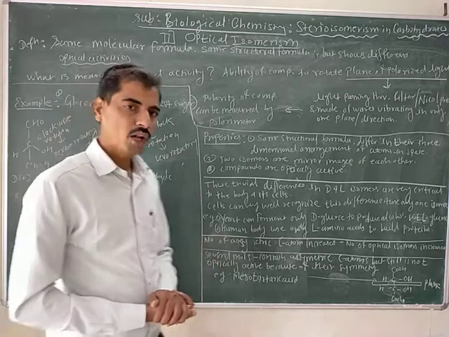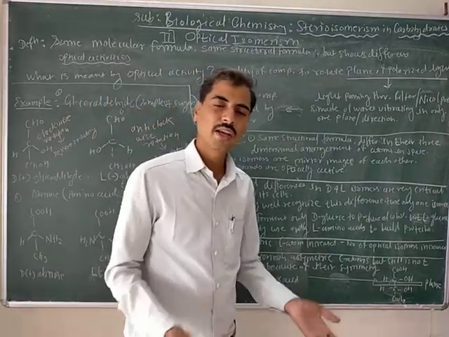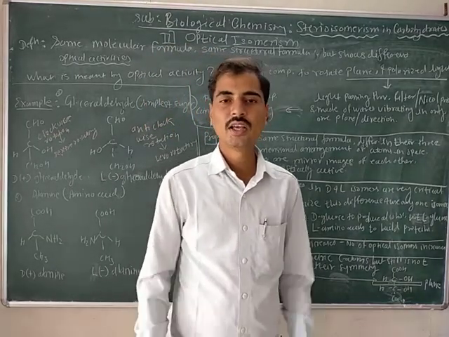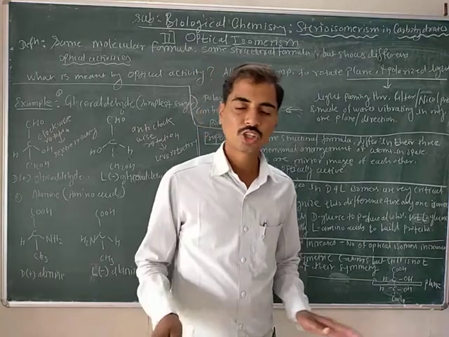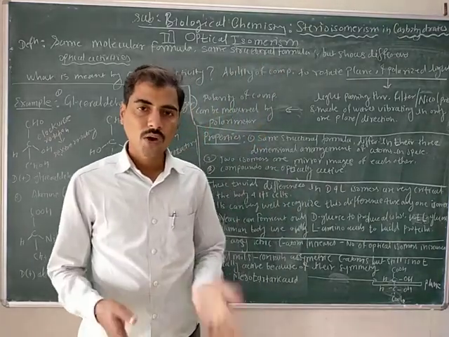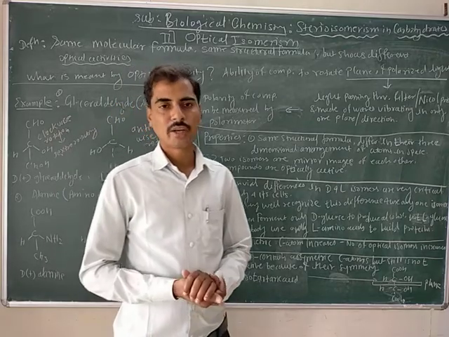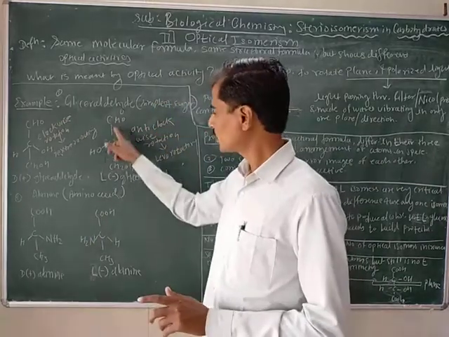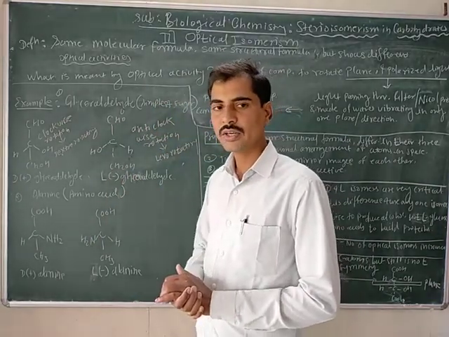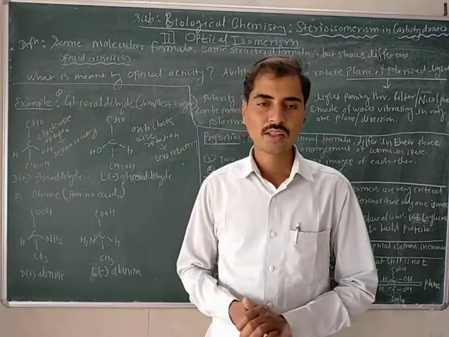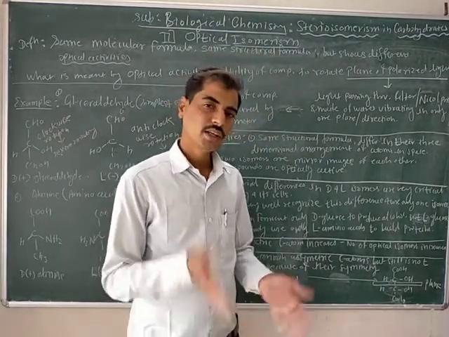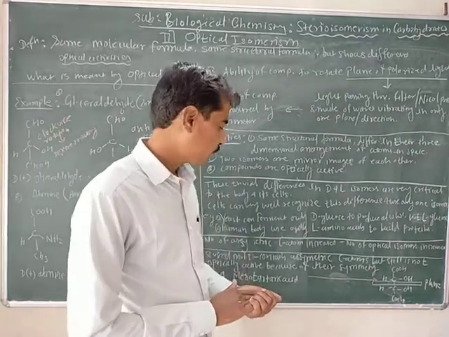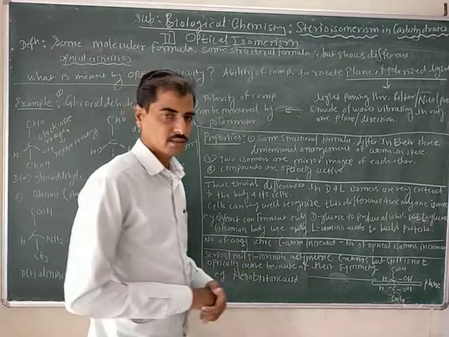Several molecules have asymmetric carbon atoms in their structures, but they are optically inactive. They do not show optical activity. Why? Because of their symmetry. There are several compounds which have asymmetric carbon atoms but show symmetry. For example, meso-tartaric acid.